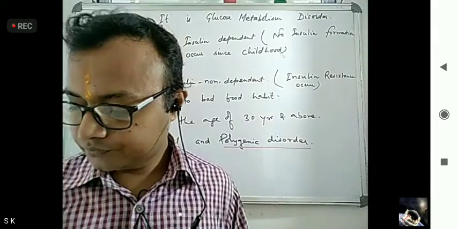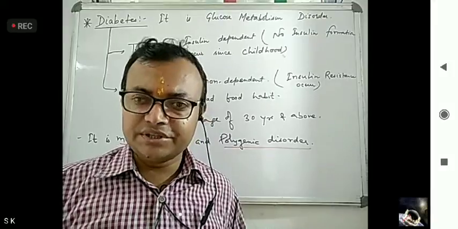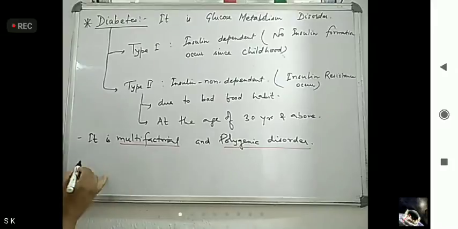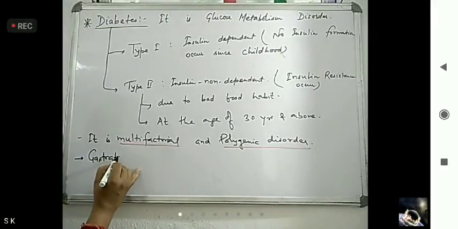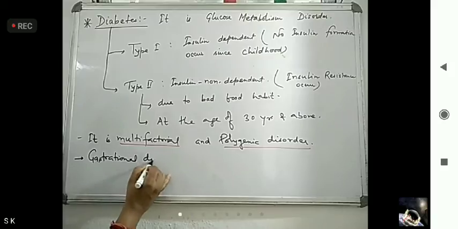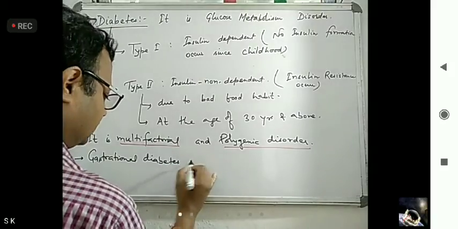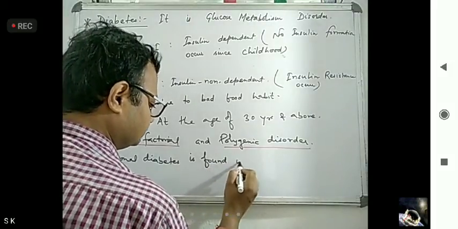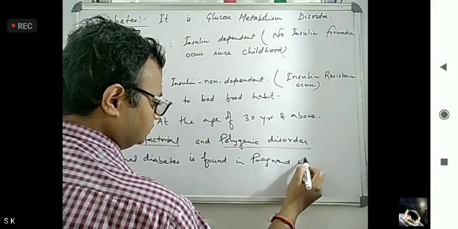Now one more type of diabetes is there, known as gestational diabetes. Gestational diabetes is found generally in pregnant women.